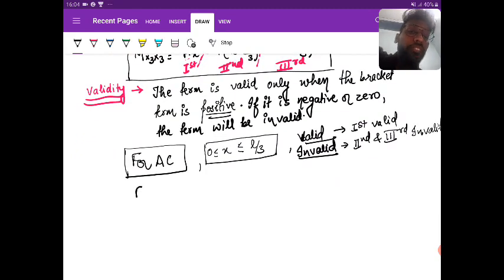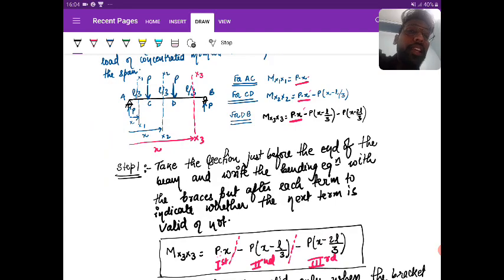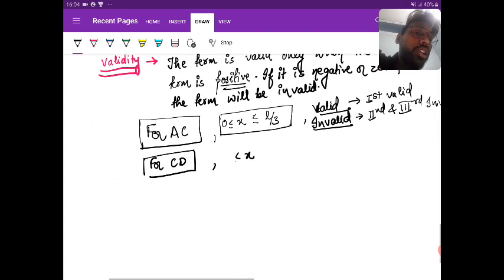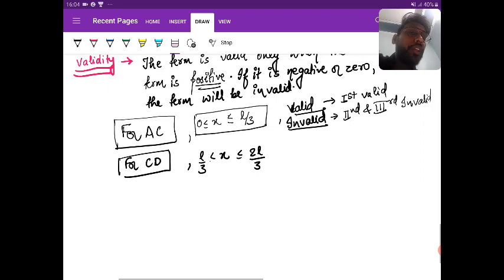Similarly, if I talk for CD, look here, CD. H lies between L by 3 to 2L by 3. Yes or no? H lies between L by 3 to 2L by 3. Right.